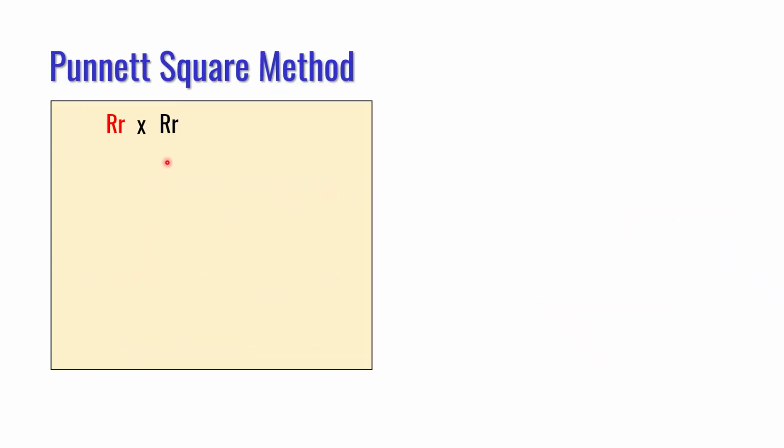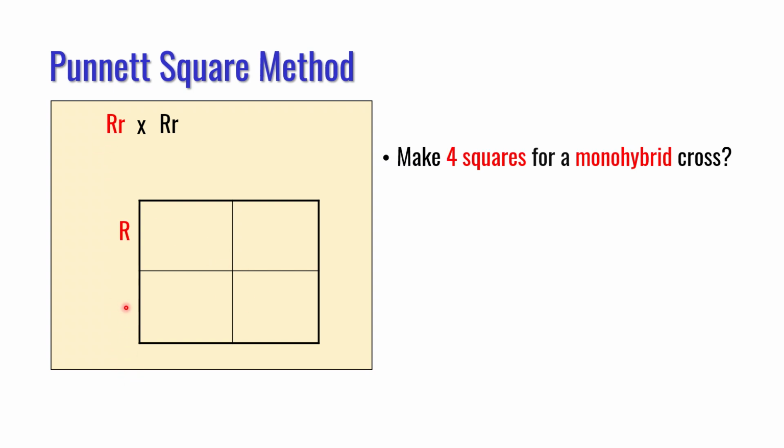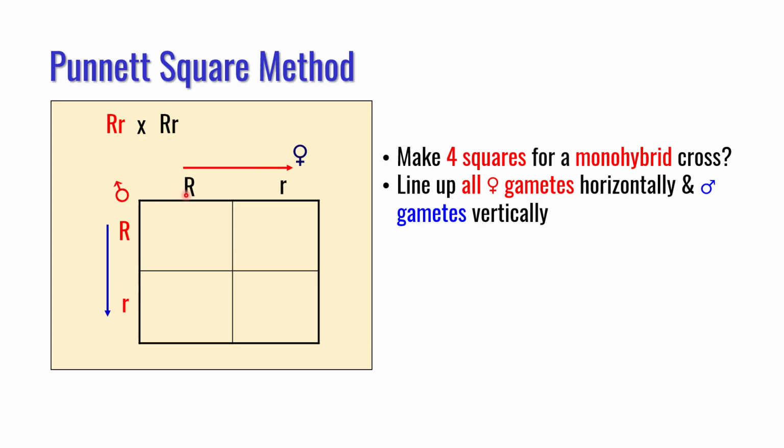So now I will explain how to use the Punnett Square method. There are two requirements for using this method. The first one is you must be able to write the genotype of the gametes, and second you must be able to select the appropriate number of small squares for the grid. For example, in this monohybrid cross, each parent can make two types of gametes, two from here, two from here. So 2 times 2 is 4. So make a grid having 4 small squares. Align the gametes from this parent vertically here and from this parent horizontally here.